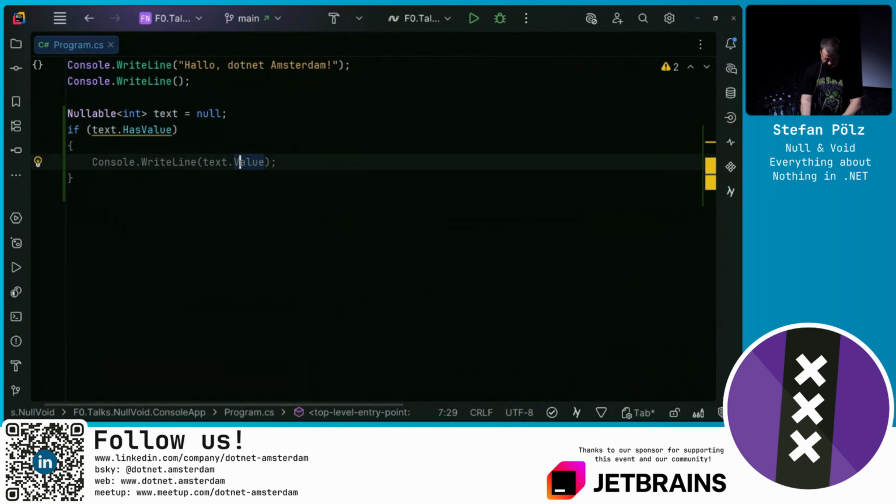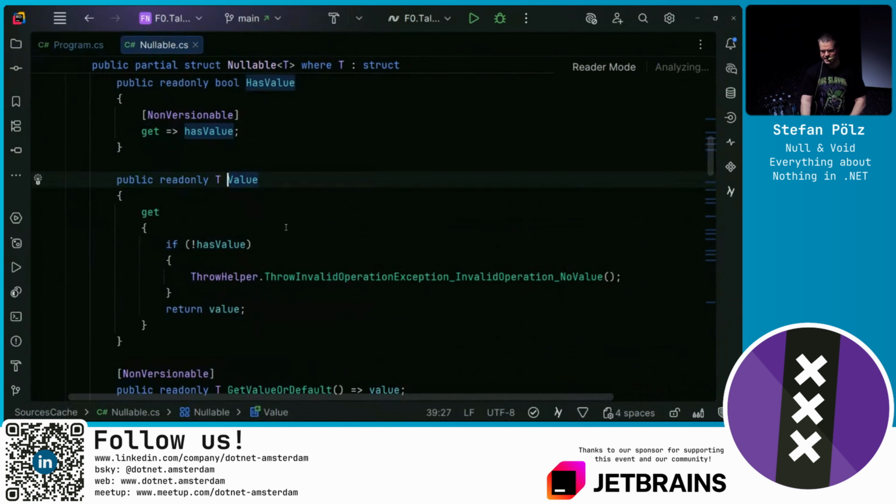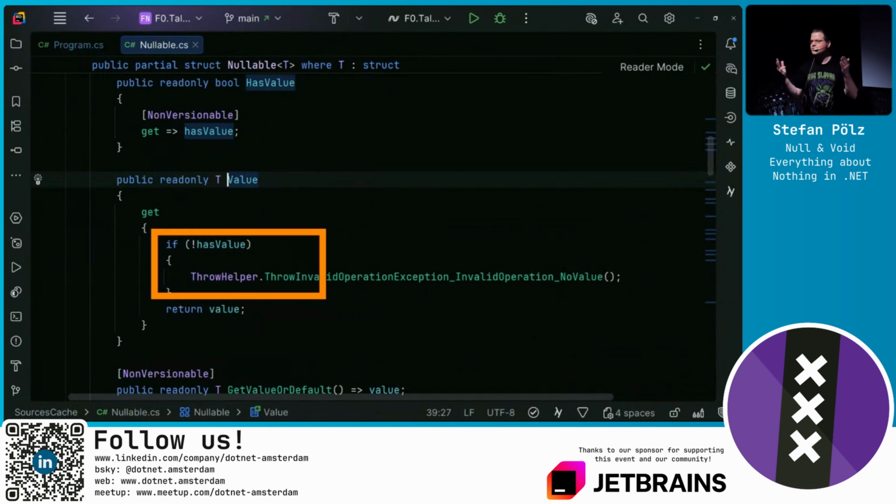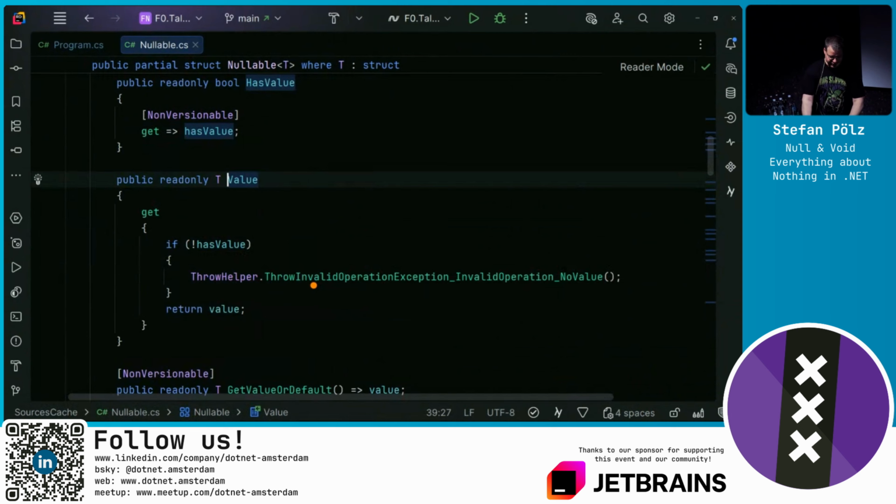But where's this invalid operation exception coming from? When you take a peek at the implementation of the Value property, the getter, it first checks, do we have a value? And if we set it to default, we don't have a value. And then we throw the invalid operation exception. Because still, the nullable value type cannot be null. So it's emulating null. And we only return the value when it has been set to something.